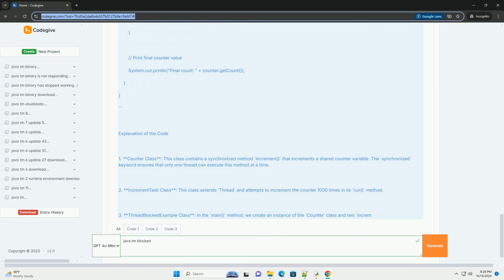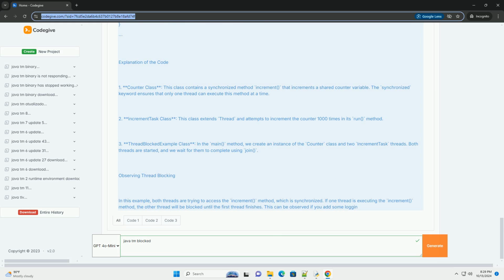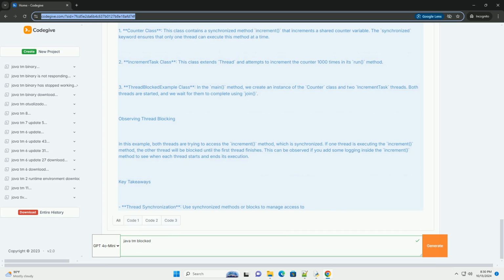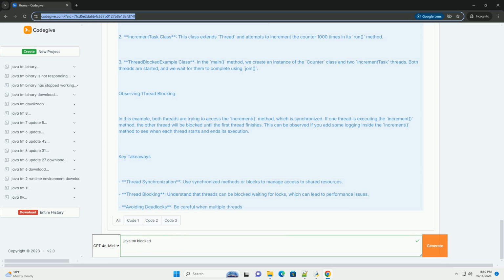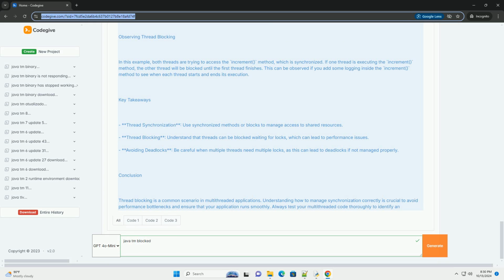Understanding thread states. Java threads can be in one of several states. New: the thread has been created but not yet started. Runnable: the thread is ready to run and is waiting for CPU time. Blocked: the thread is waiting to acquire a lock that another thread holds. Waiting: the thread is waiting indefinitely for another thread to perform a particular action. Timed waiting: the thread is waiting for another thread to perform an action for a specified waiting time. Terminated: the thread has completed execution.